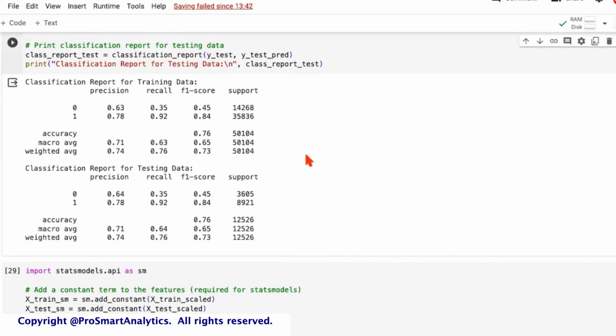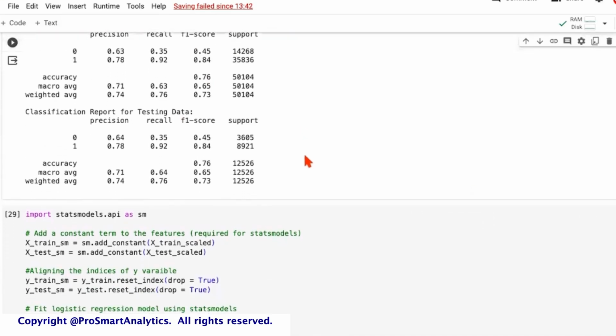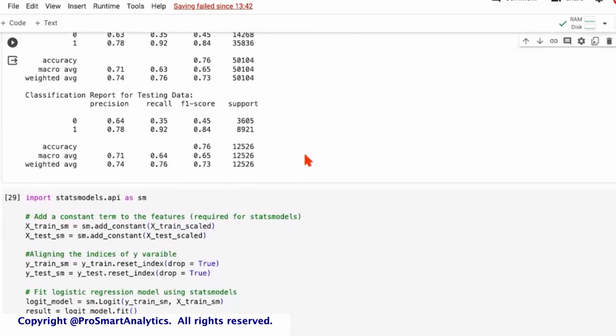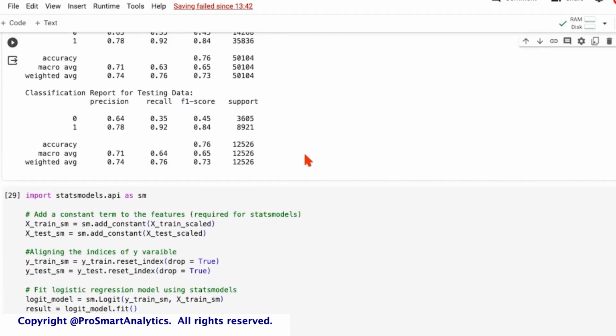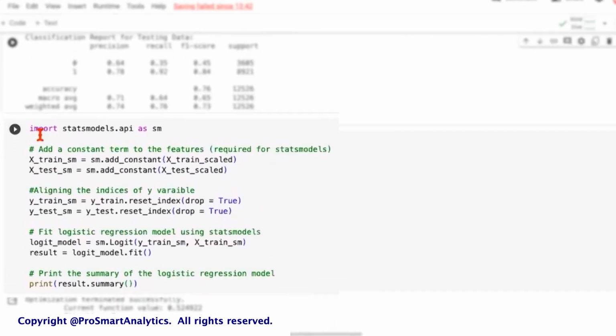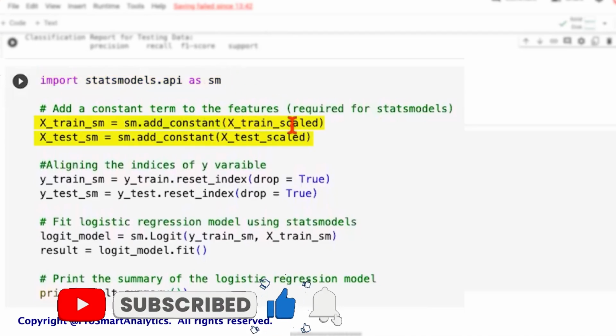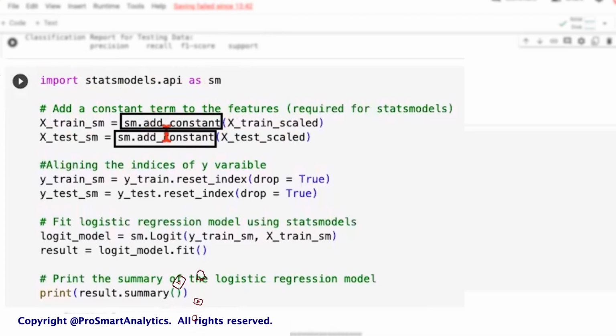But there's another way to do logistic regression in Python, and that's using the statsmodels library. Why I'm talking about it in particular is because the output of this library is very detailed. So you may want to have a look at it as an alternative. So what we're doing here is importing the statsmodels API as sm. This is kind of an alias. And then we are passing the scaled train and test data to this method called add_constant.